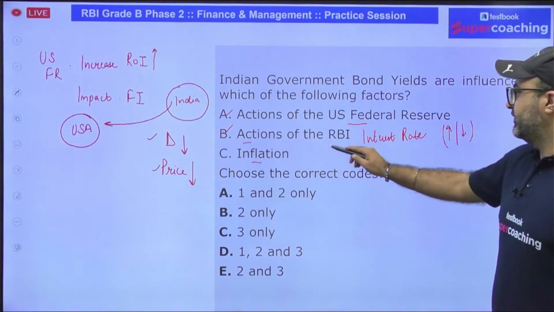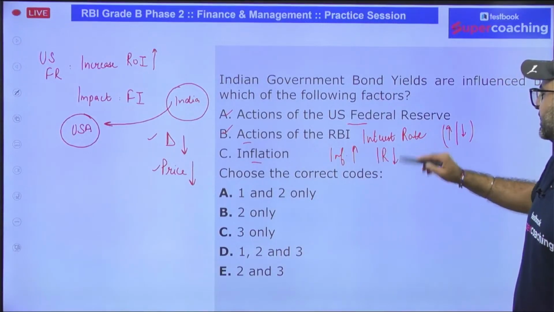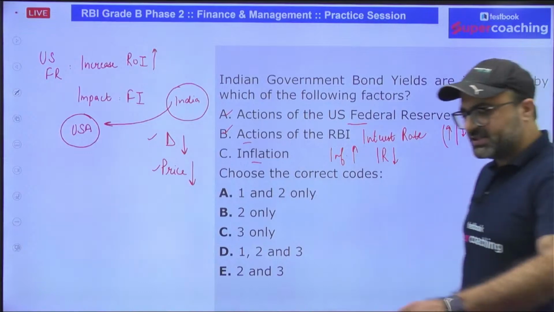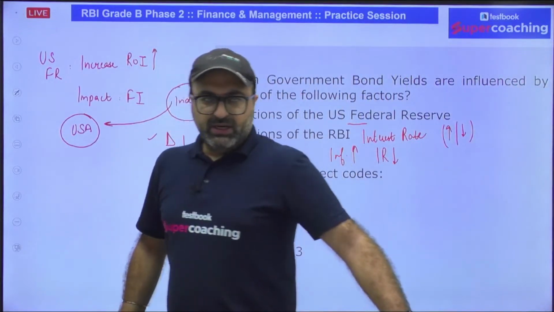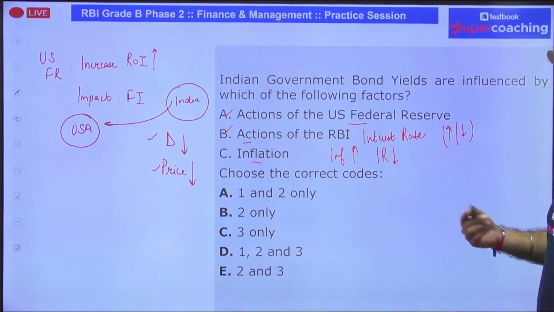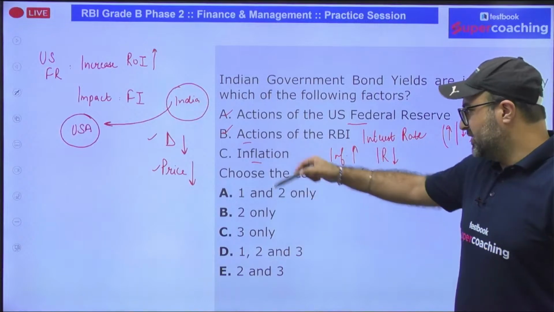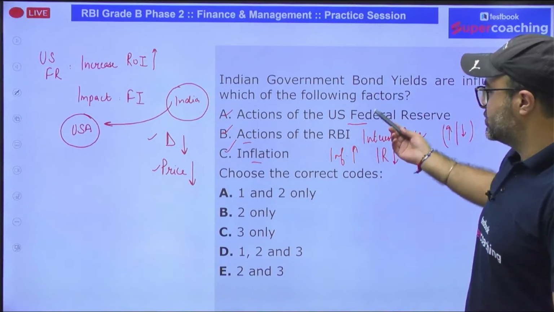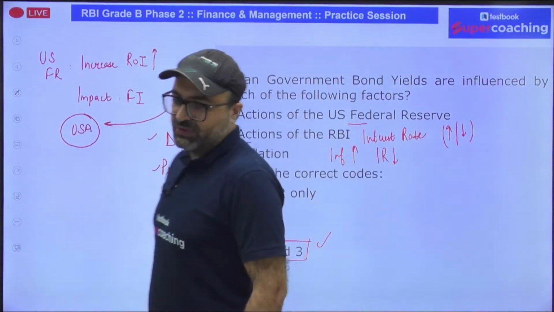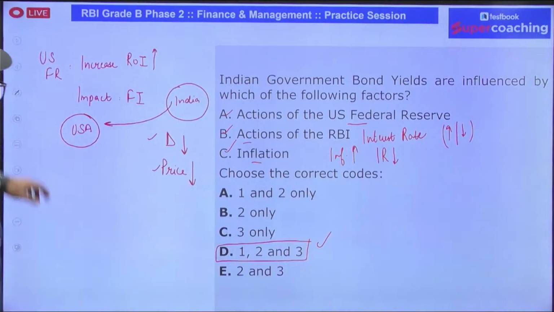Inflation. So whenever inflation increases, we know that interest rate decreases. Yes or no? We know that interest rate decreases, and the moment interest rate decreases, the return or I would say the investment on the bonds will change, and the investment on the bonds may increase or decrease depending upon the previous rate of interest, the prices will change, so inflation will also impact. So according to this, all these three factors will impact the government security. So D option is going to be the correct answer. Prameshwar has given the correct answer. Very good. Moving on to the next point.